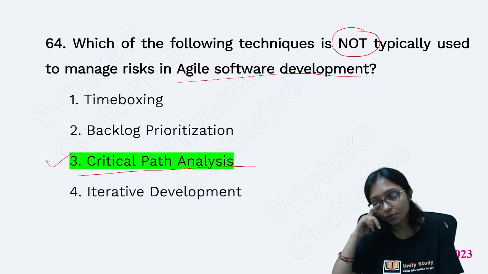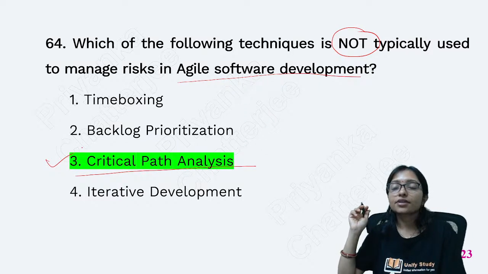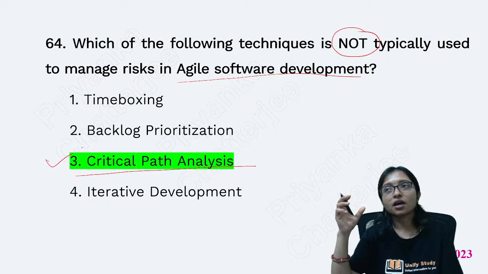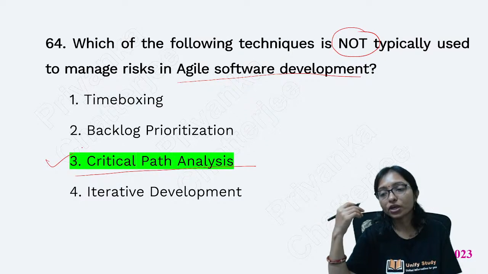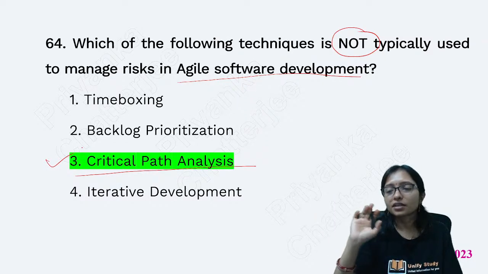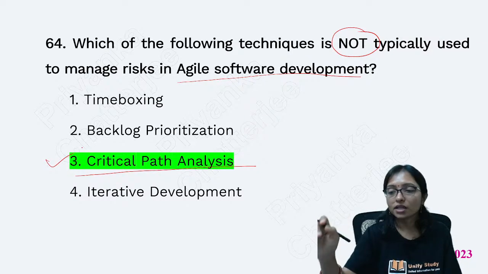There are five key points where agile is focusing on people, not process. It is interacting with the user, always taking client feedback. It is going with an iterative model. But critical path analysis is not part of it. So that's why this is your answer.